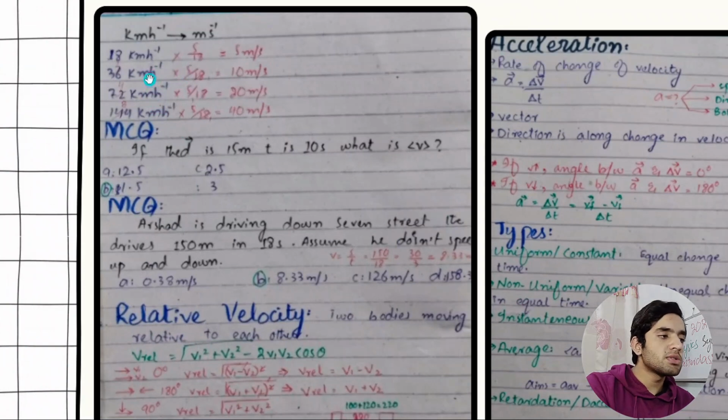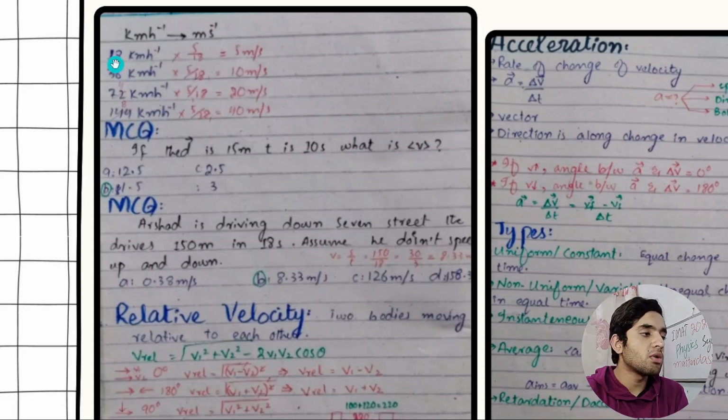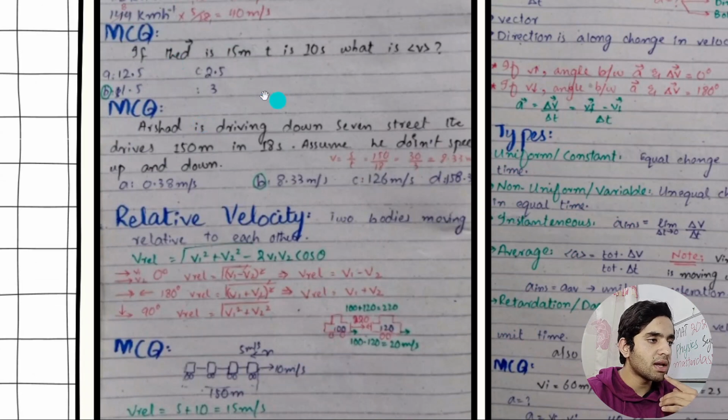Then the question is, if we are given velocity in kilometer per hour, how are you going to convert it? Just multiply the kilometer per hour value by 5 by 18 and you will get meter per second. Meter per second is the SI unit. You need to find everything in SI units. So if the examiner gives you a question in kilometer per hour, you are going to convert it into meter per second. I have added some examples, and this is another question.